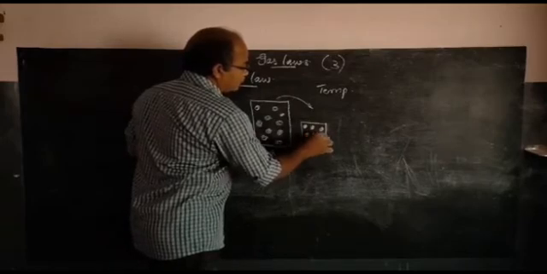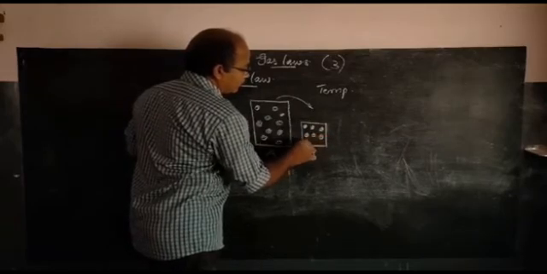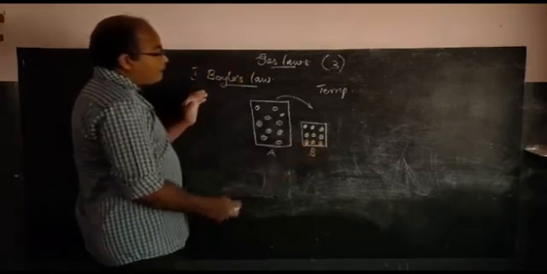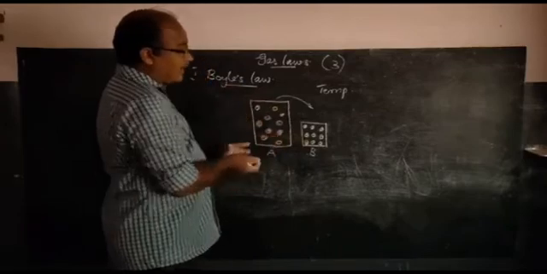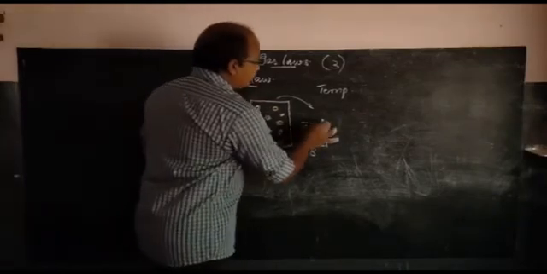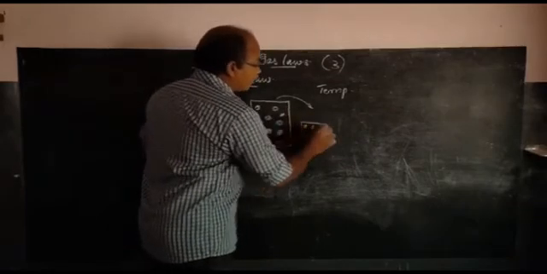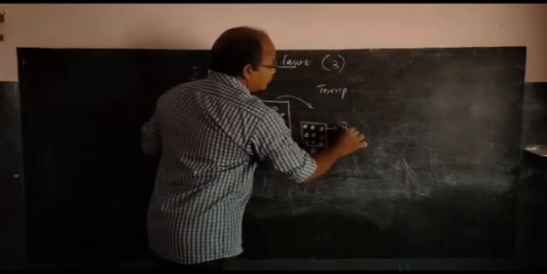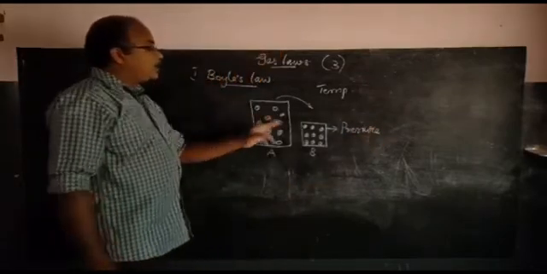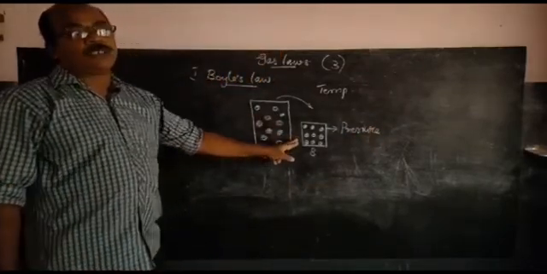When I transfer the entire gas from A to B, the molecules come much closer than in the cylinder A. Therefore, it exerts more pressure on the walls of the container due to the increase in the number of collisions.